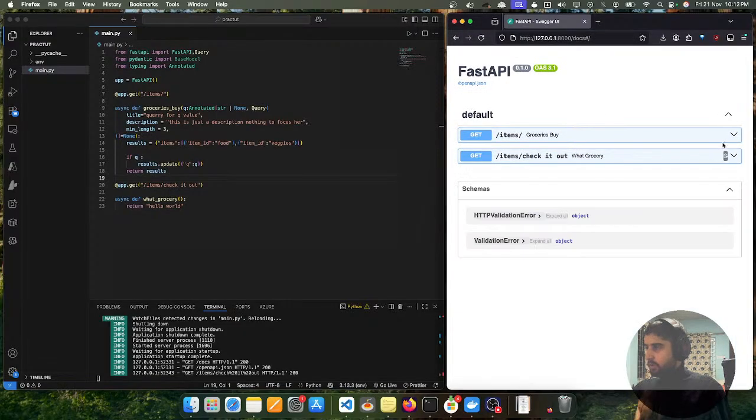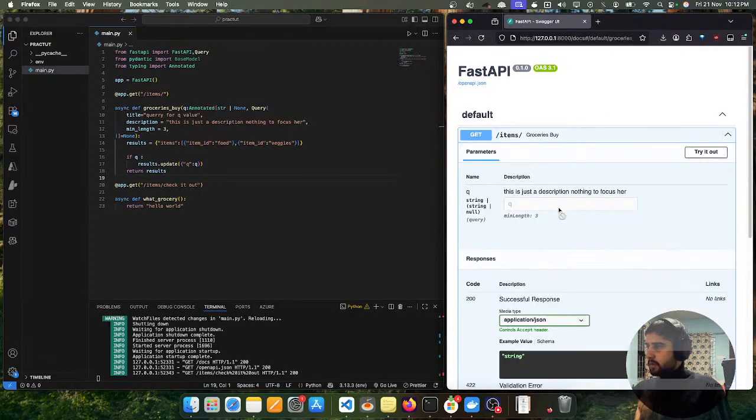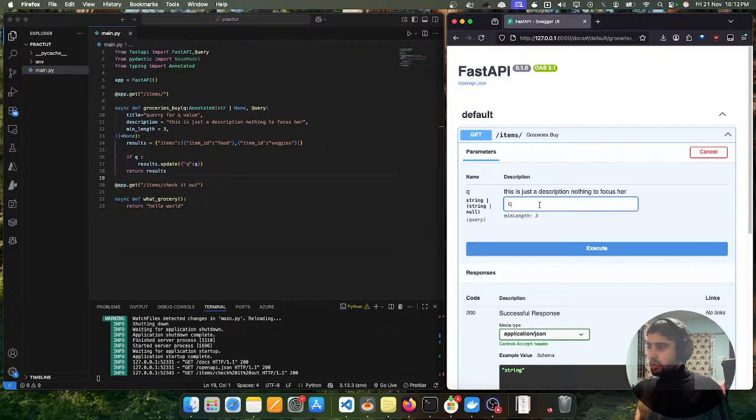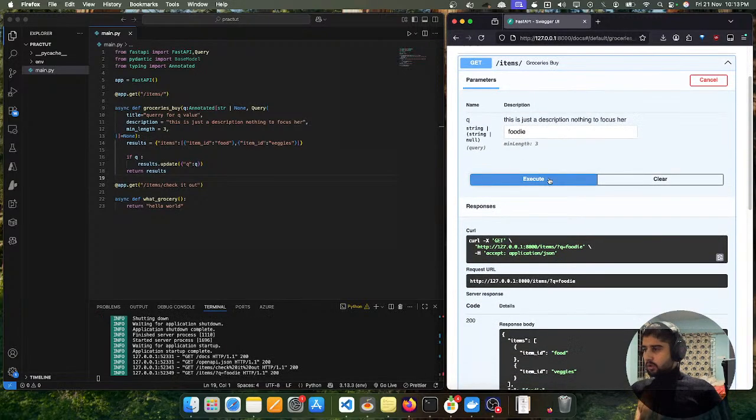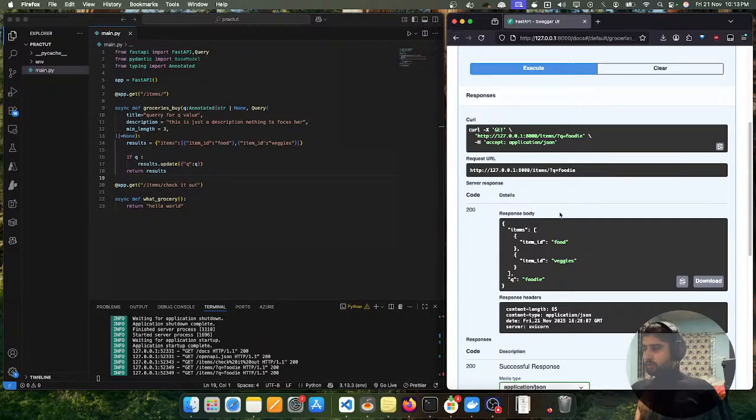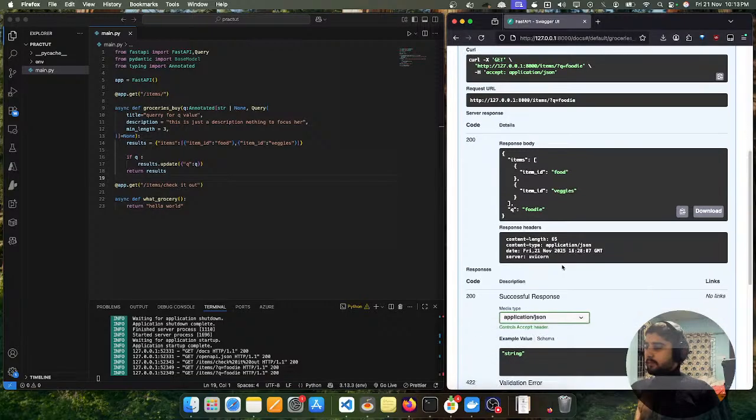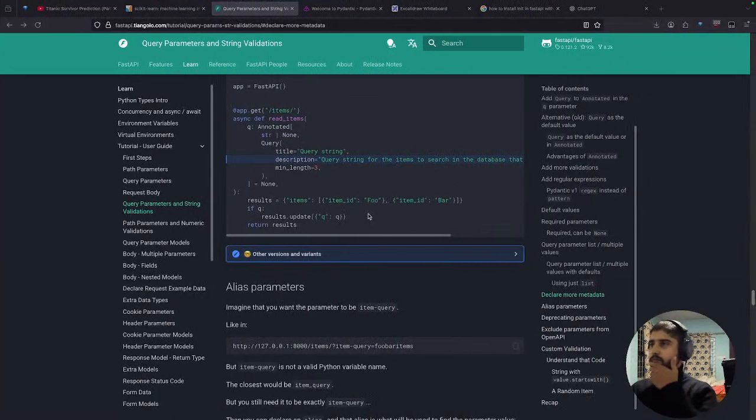So let's go and try with our previous code, grocery buy. Try it out. Okay, it's a string, right? And it should be more than 3 characters. So let's go and write something, or 40. Okay, 40. Execute. So Q is 40. Okay, it's something like a description of the stuff. So it's basic stuff right there.